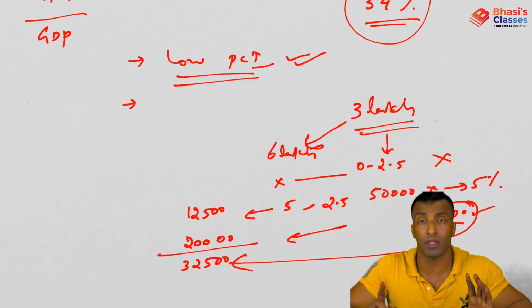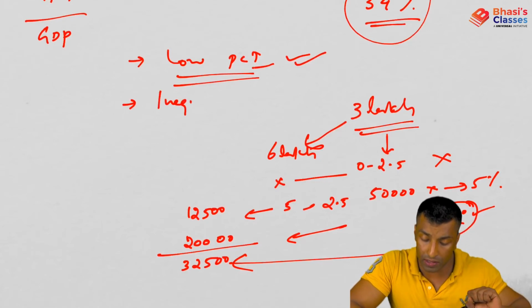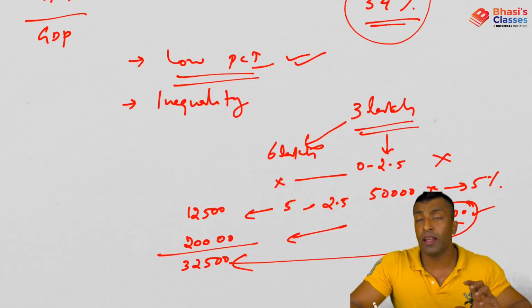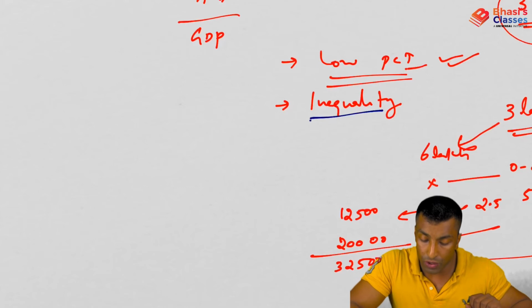Low per capita income is one of the reasons. The second option was inequality, or inequitable distribution of income. So what do you think?